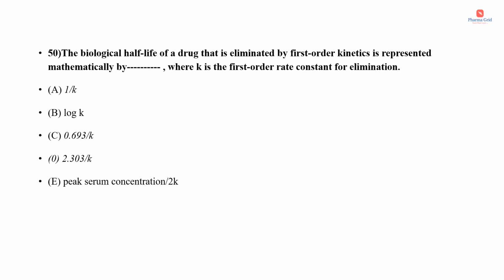Question number 50. The biological half-life of a drug that is eliminated by first-order kinetics is represented mathematically by dash, where k is the first-order rate constant for elimination. The options are 1 by k, log k, 0.693 by k, 2.303 by k, peak serum concentration by 2k. Here the correct answer is option C, that is the biological half-life of a drug that is eliminated by first-order kinetics is represented mathematically by 0.693 by k.